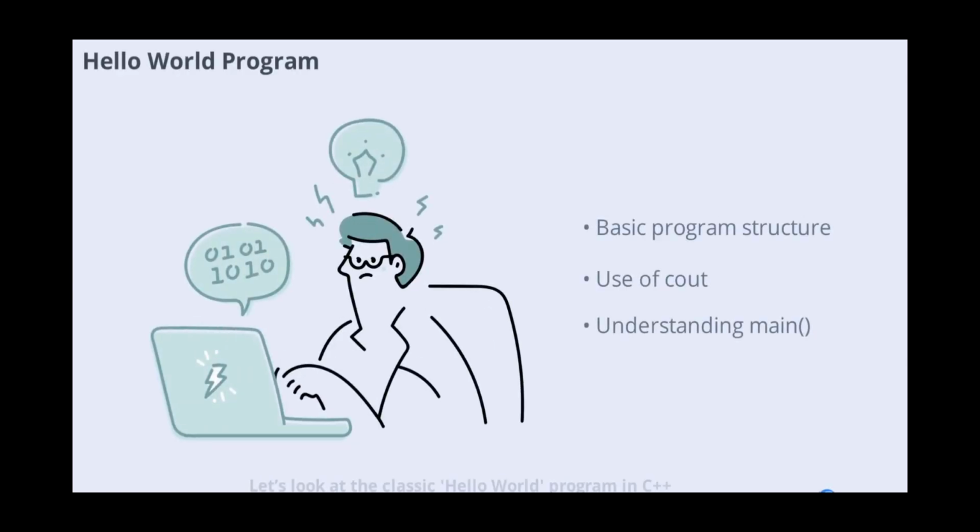Let's look at the classic Hello World program in C++. This simple example demonstrates the basic structure of a C++ program, including comments, header files, the main function, and output statements. Understanding each line helps you build a strong foundation for more complex programs. The program starts with including the iostream library, uses the main function as the entry point, and prints Hello World to the screen using cout.